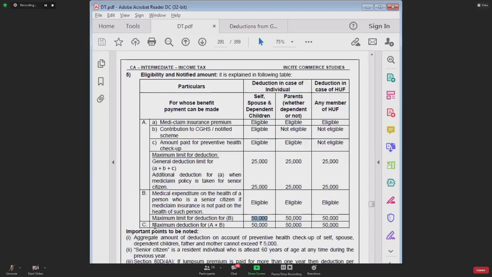Now I am telling you the maximum deduction for A plus B combined. A plus B means capital A plus capital B. Maximum deduction for capital A plus capital B combined should not exceed 50,000. Have you understood this? Yes or no? Yes? Okay.